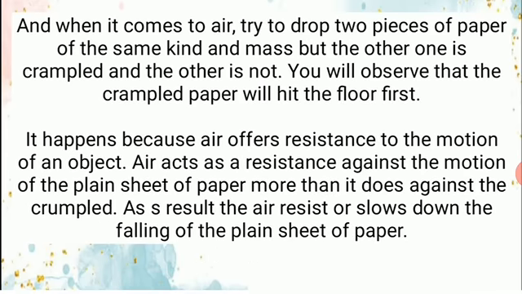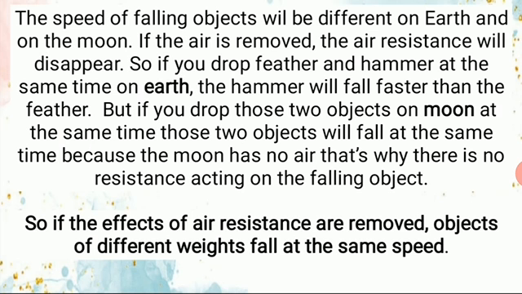As a result, the air resists or slows down the falling of the plain sheet of paper compared to the crumpled paper. The speed of falling objects will be different on Earth and on the Moon.